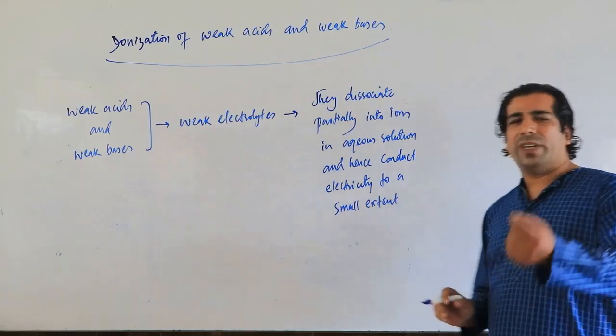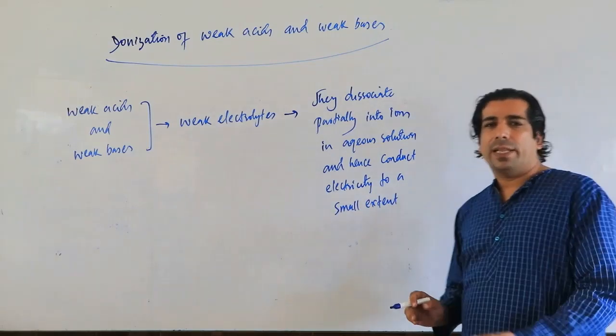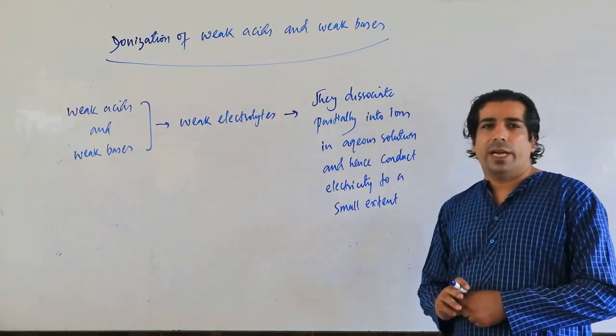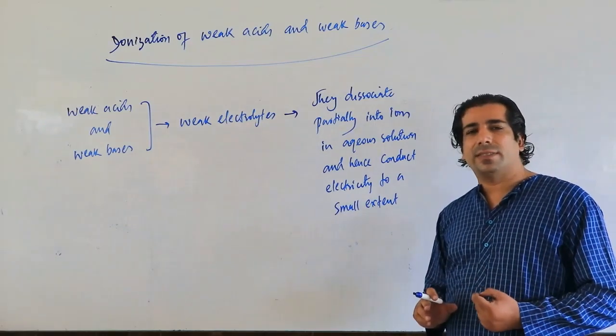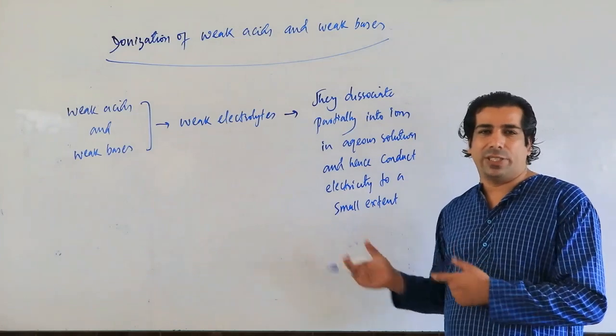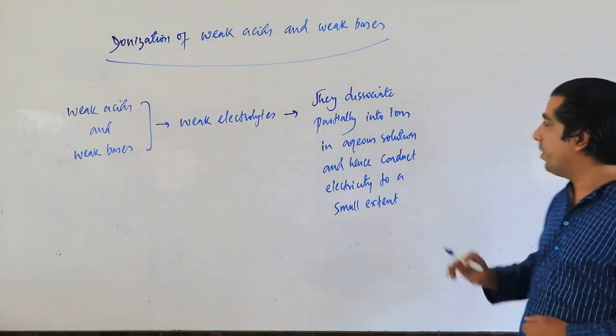So they dissociate very minutely in the aqueous medium and will give fewer ions, and obviously the electrical conduction will be very less.